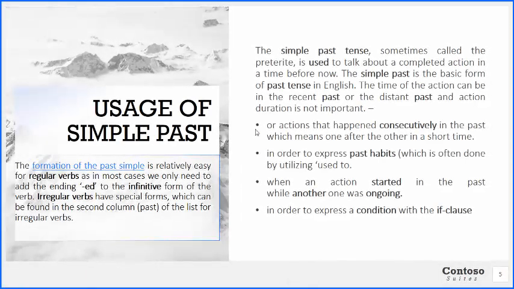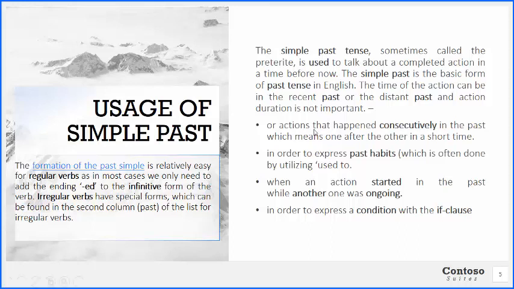Similarly, let's understand the usage of the past tense. The simple past tense, sometimes also called the preterite, is used to talk about a completed action in a time before now. That is, right now what is happening, we are not talking about that, but something that just happened, it just got completed, we are talking about that.